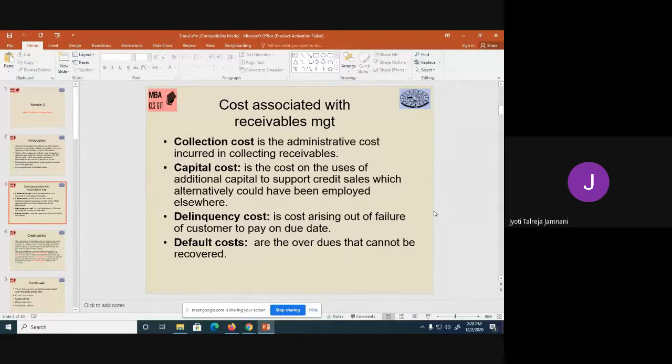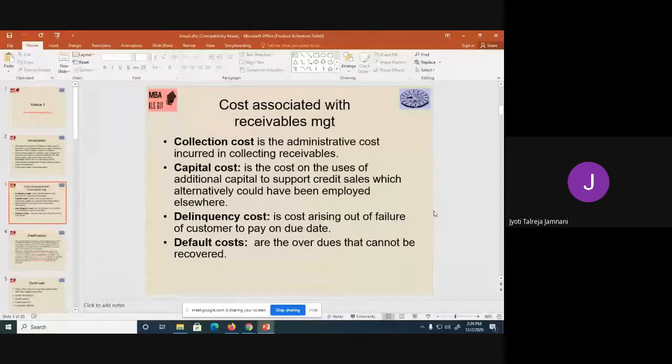Just because my capital is stuck somewhere, I borrow additional capital and I have to pay interest on that. That is capital cost. If you remember, when we were doing the sums, I was taking something called cost of additional investment. So this is that cost of additional investment, the capital cost. We used to do K into delta I. So whatever additional I'm borrowing into what is the cost, that is your capital cost.